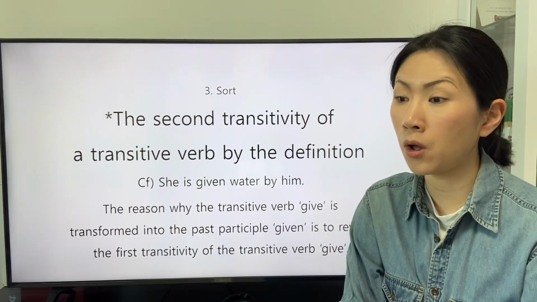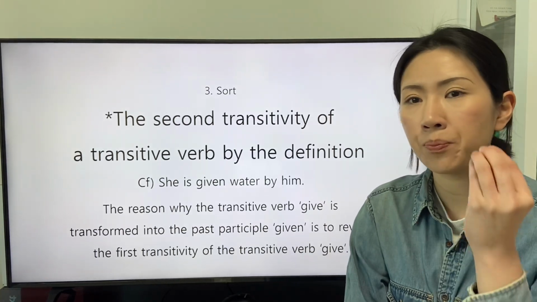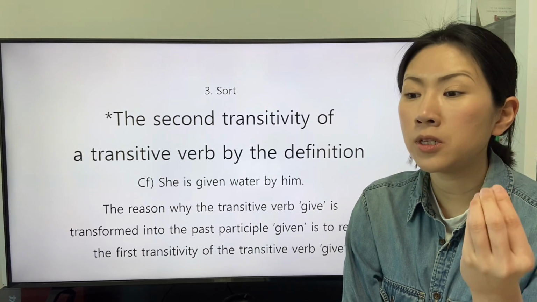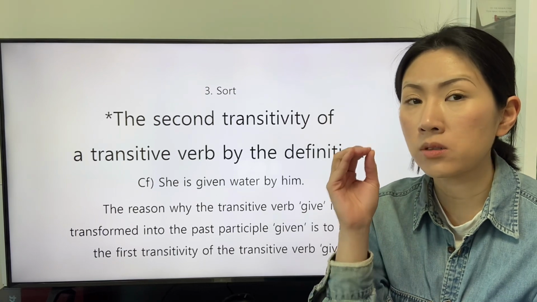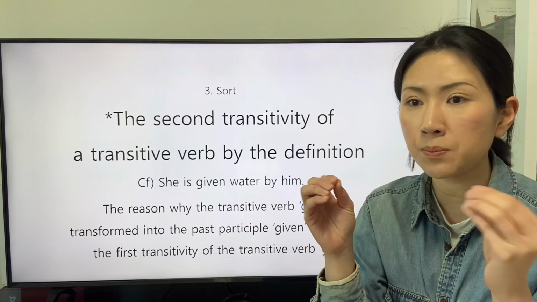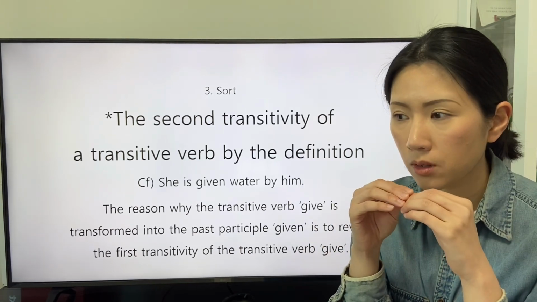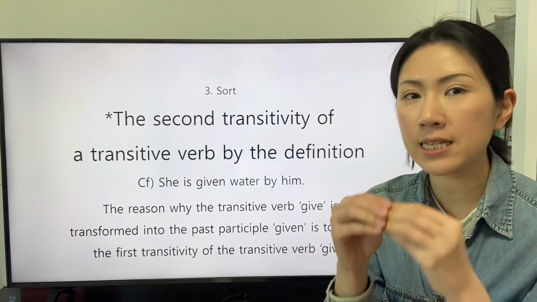We can also find the second transitivity of a past participle as an adverb in the clause stated in the perfect tense. The past participle specifies the period when the experience of the subject lasts.